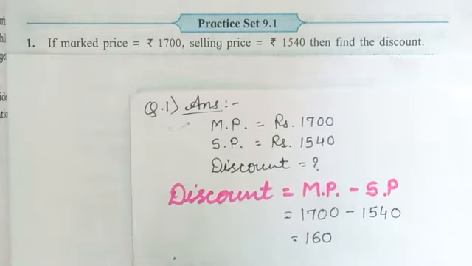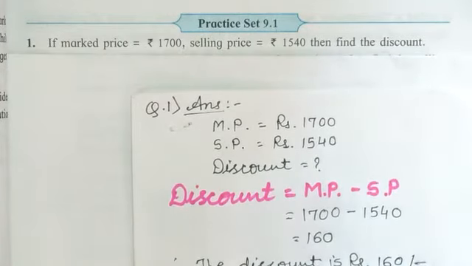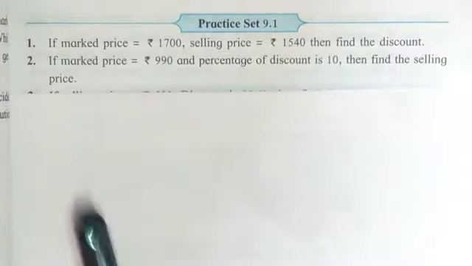So how are we going to write the answer in words? That is, therefore the discount is rupees 160. Got it students? Like that you have to write the answer. If you want, you can take a screenshot and write it in your notebook properly. Let's see question number 2.